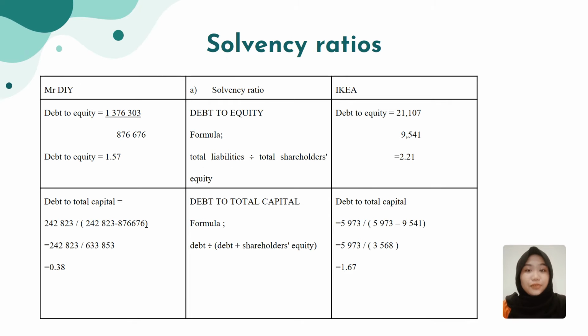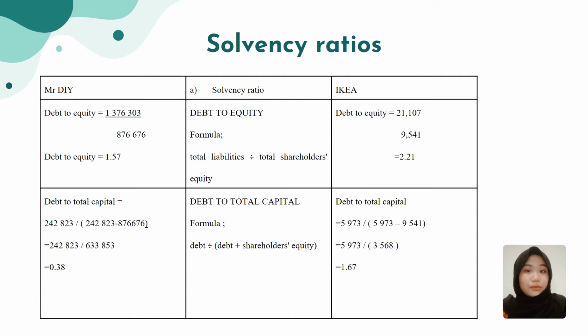Okay, next for the second calculation will be the solvency ratio. Solvency ratio has two parts: debt to equity and debt to total capital. To find debt to equity, you need to divide total liabilities by total shareholder equity. As you can see here, for Mr. DIY, the debt to equity for the company is 1.57, while for IKEA, the debt to equity is 2.21.